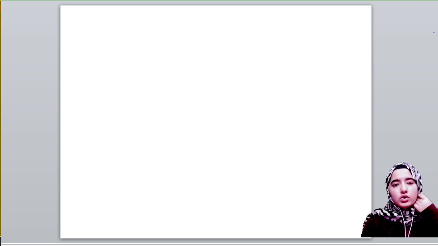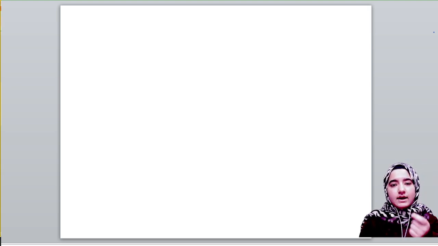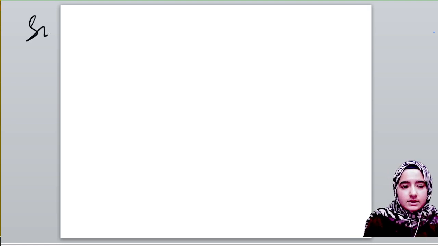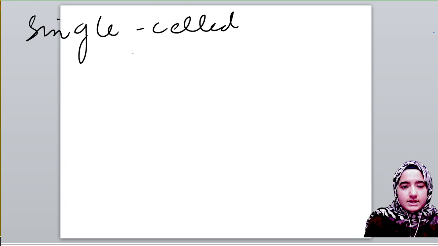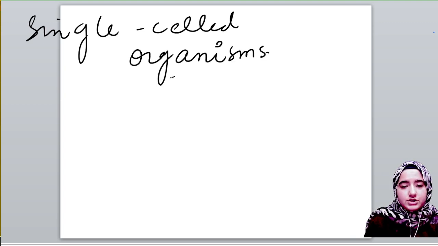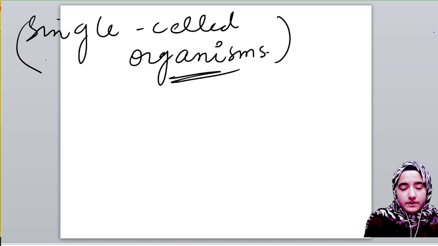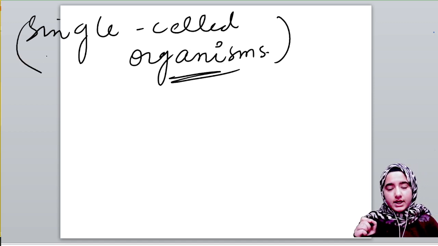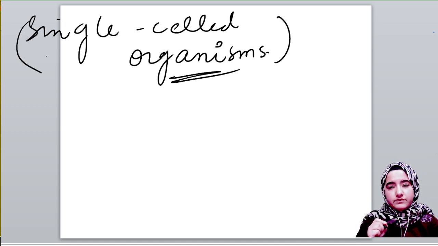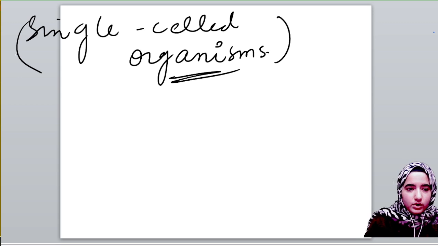And moreover we saw that every organism is immortal except single celled organisms, and I explained very well why natural death doesn't occur in single celled organisms. If you haven't seen that video yet, please go and check the first lecture of this reproduction in organisms. You will get concept clarity, okay?